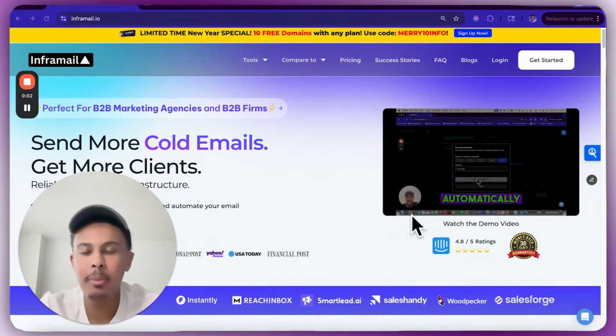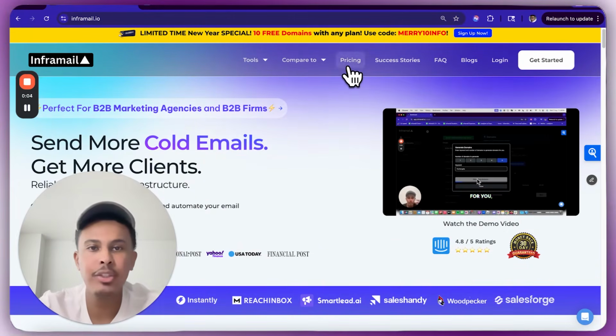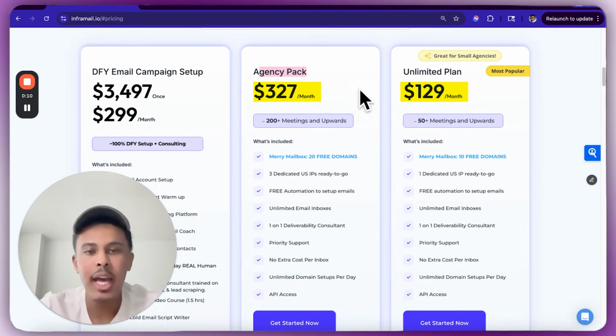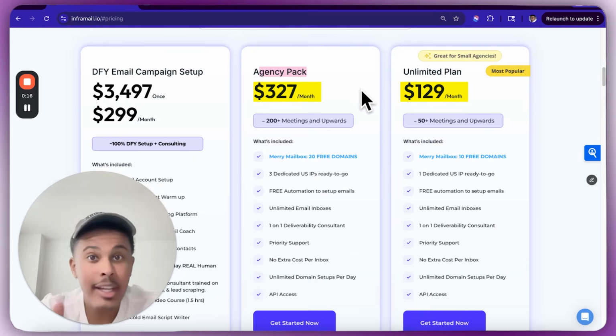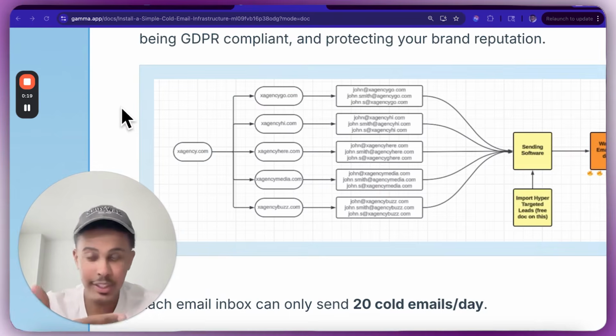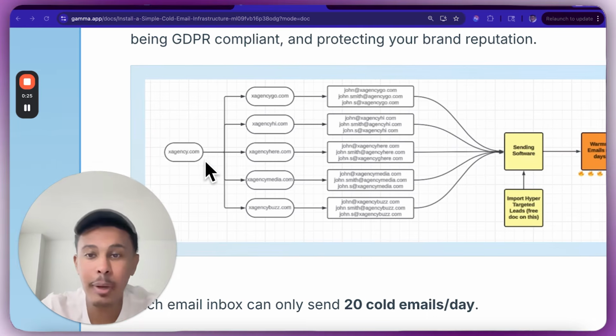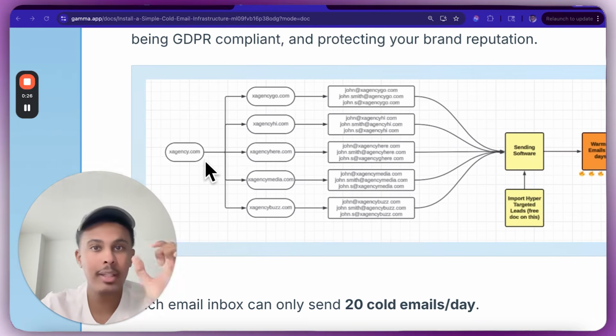You're gonna wanna go to Inframail.io, and I'm gonna quickly explain pricing and what plan you can go with. There's an unlimited plan and an agency pack. All the mailboxes you create are free, and I'm going to give you the architecture, so you might know why we're creating mailboxes in this way. So let me quickly explain that for you. If you already know this part, you could skip ahead in the video, and I've already made the chapter where you can see me creating 1,000 email accounts. But if you don't know about the architecture, I'm going to quickly explain it in a minute.